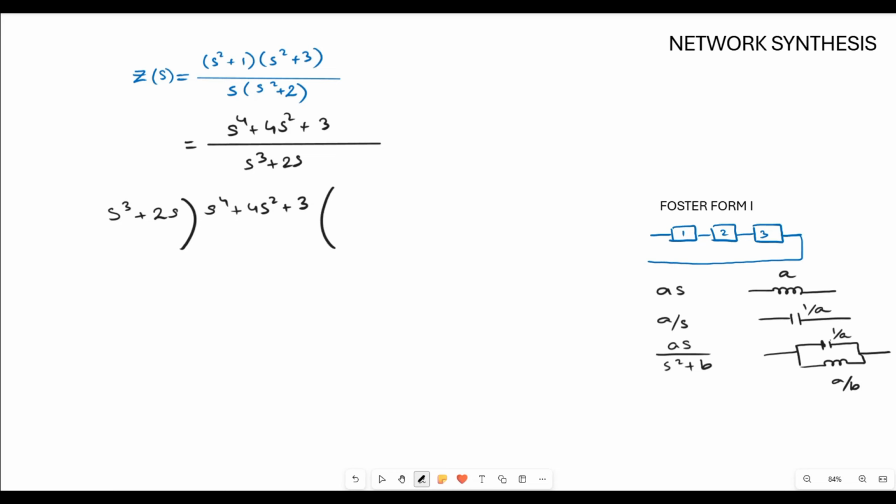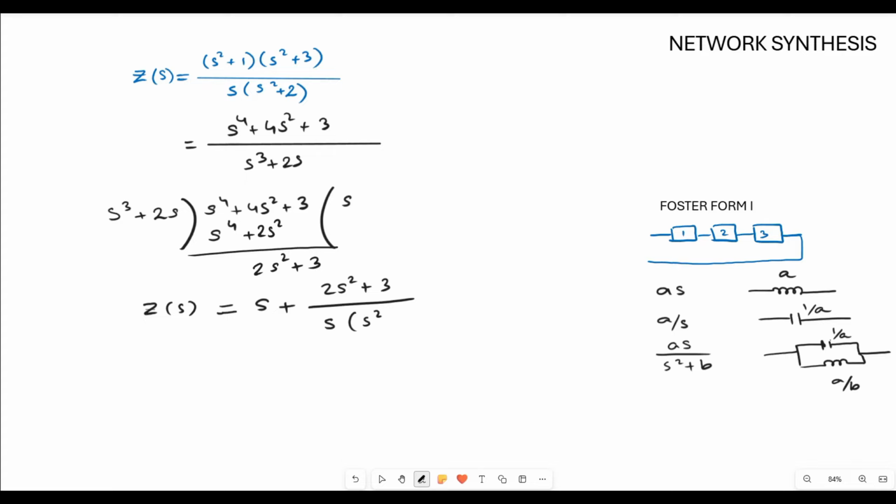Now let's determine the fractions that we get after division. So if we multiply this by S, we'll be getting S to the power 4 plus 2S square, and after subtraction this will be 2S square plus 3. So the term we have now, ZS, will be given as S plus 2S square plus 3, and below we have S into S square plus 2.